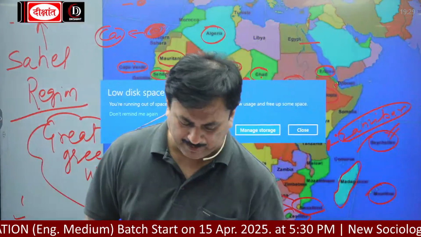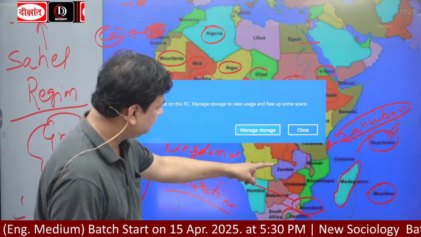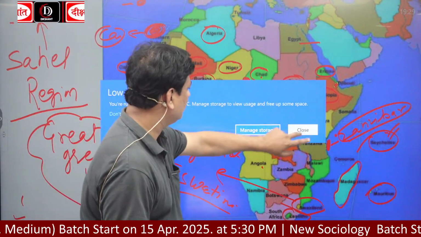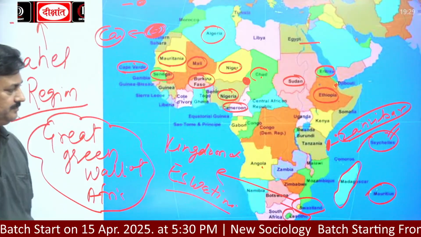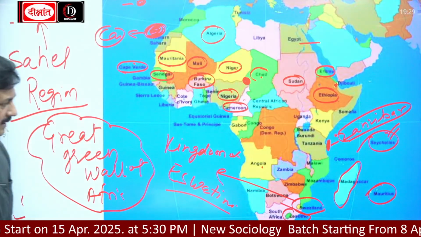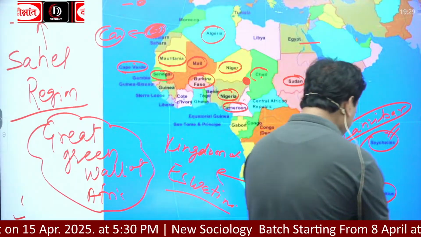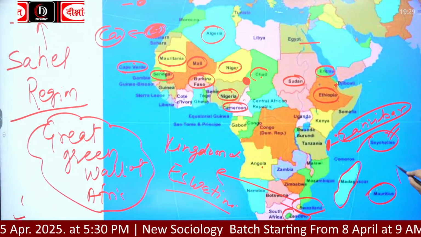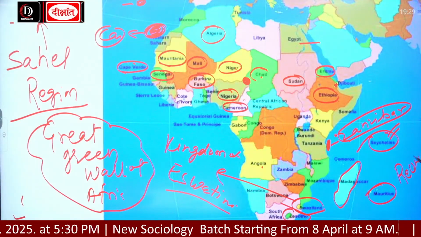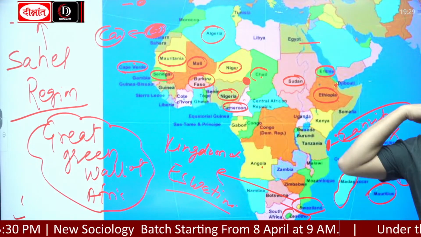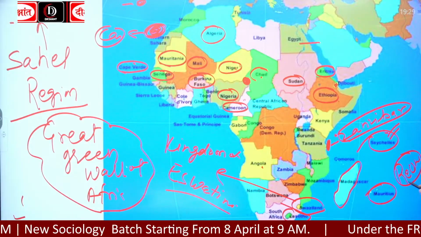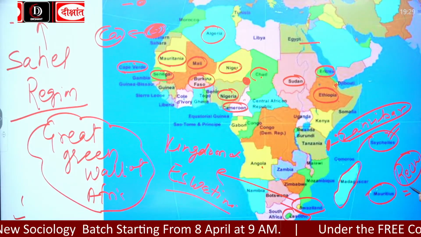Pemba is a part of Tanzania. Okay? And also north of Mauritius you will get Reunion Island. Reunion Island is a volcanic Reunion hotspot. And just next to Mauritius, what will you find?